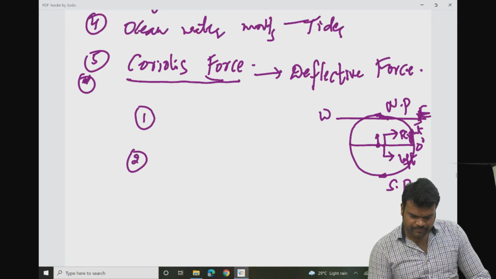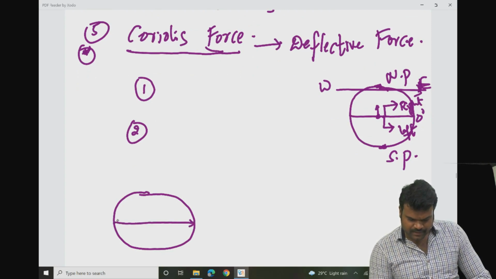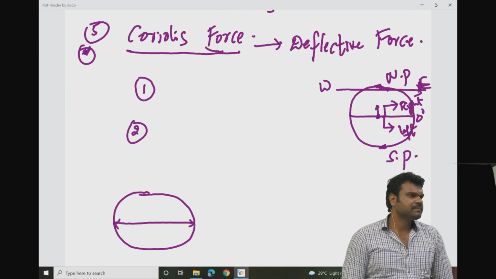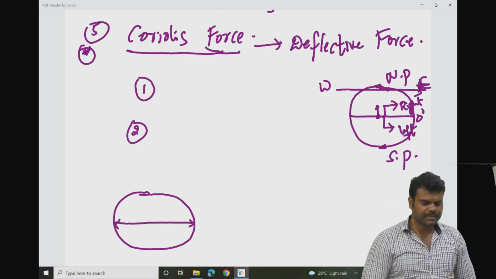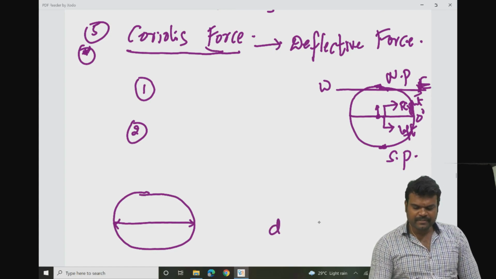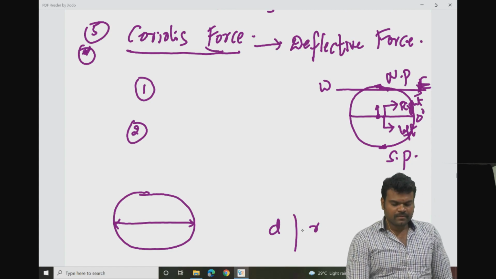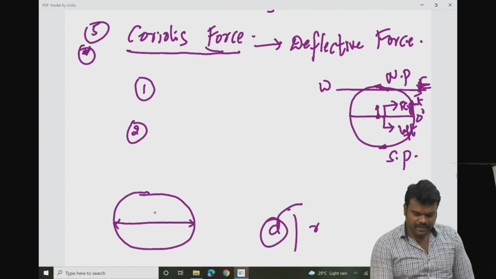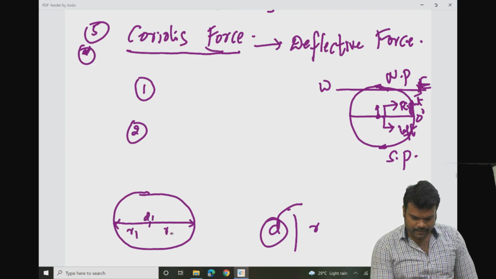Second point, we all know that the Earth is geoid in its structure. So based on that, can I say that the equator is the longest diameter of the Earth? The equator is the longest diameter of the Earth, no doubt about it. What is the difference between diameter and radius? A diameter is comprised of two radiuses. Here you have diameter 1, which is comprised of R1 and R2.